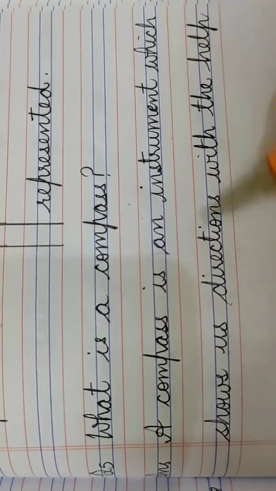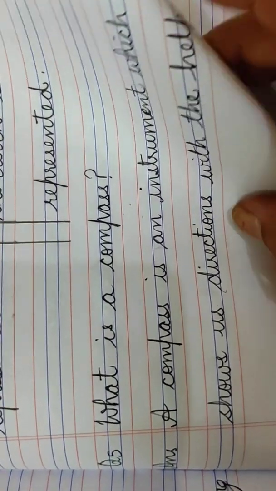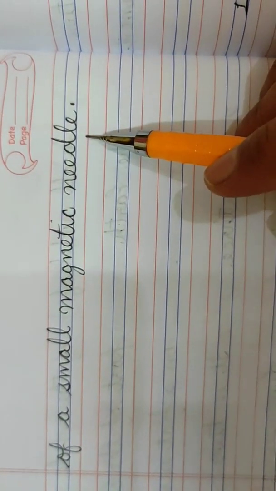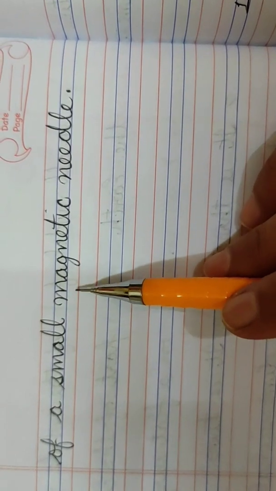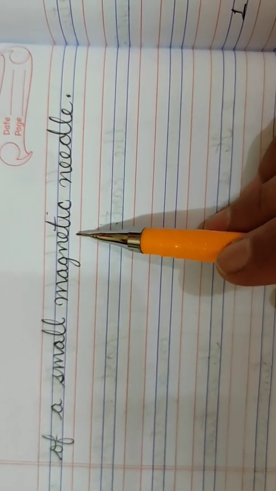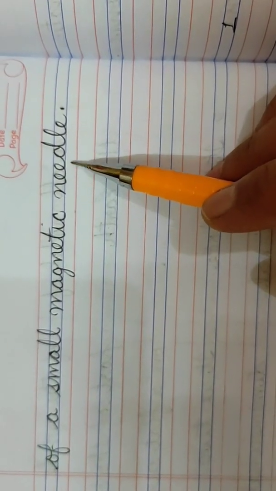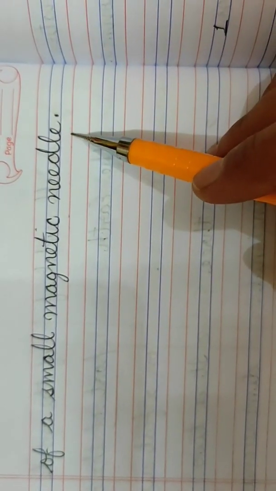A compass is an instrument which shows us directions with the help of a small magnetic needle. Spelling of magnetic, M-A-G-N-E-T-I-C, magnetic. Needle, N-E-E-D-L-E, needle. So children, this was all there regarding the question answers of this lesson.